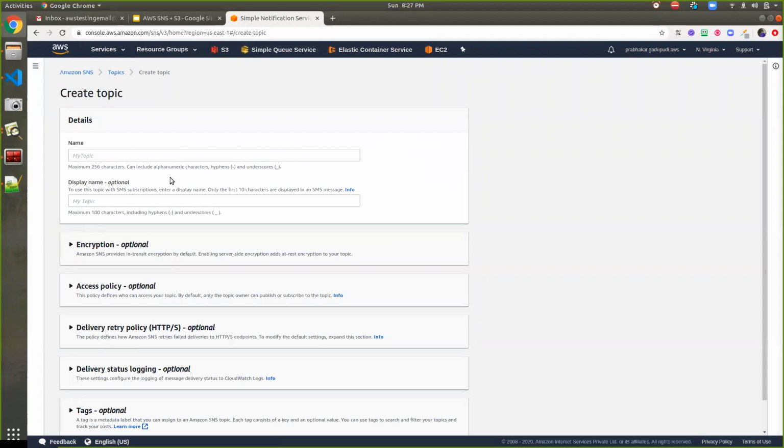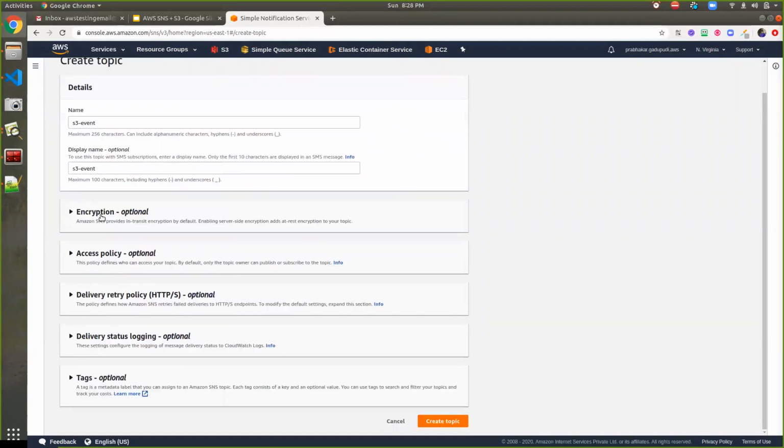This is where you have to create a topic. A topic is nothing but, as I said, a logical grouping of your messages. So here I'm using a demo topic, or maybe I can use another option like S3 event. So S3 event is my topic name, and the same topic name I'm copying into the display name. Then after that there are a couple of other options available.